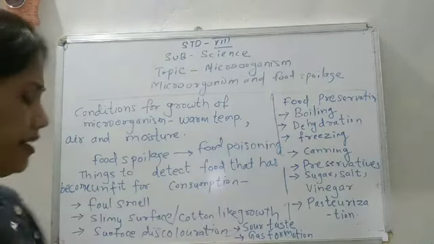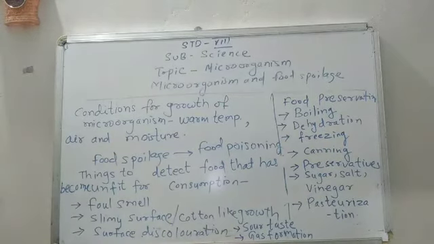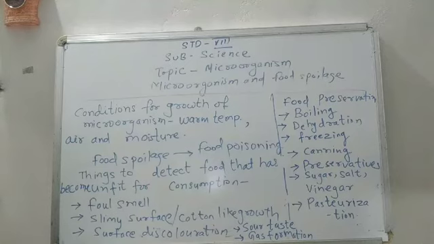Then there is canning. In the process of canning, we can also use some preservatives, which is a very effective method of preserving food. Jams, fish, even cooked food are canned and kept for a longer time.